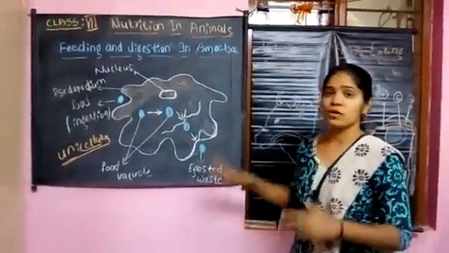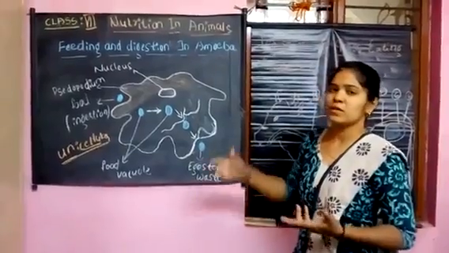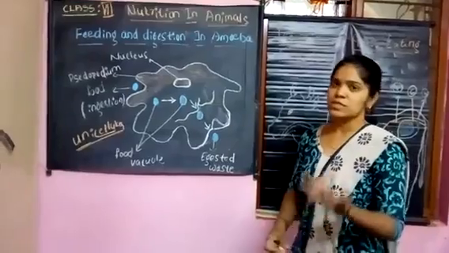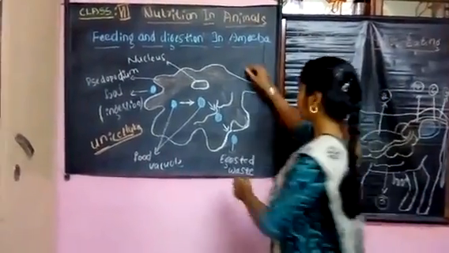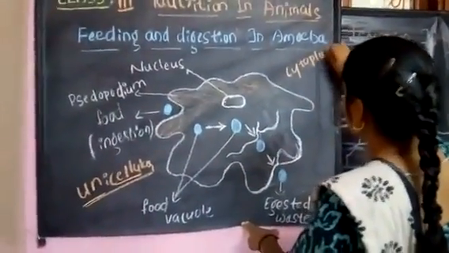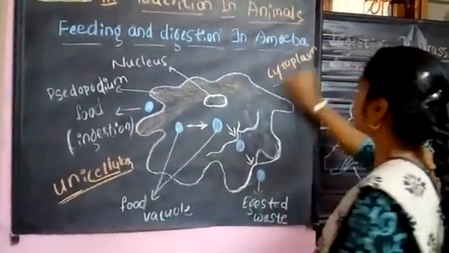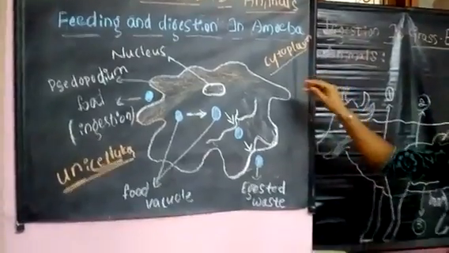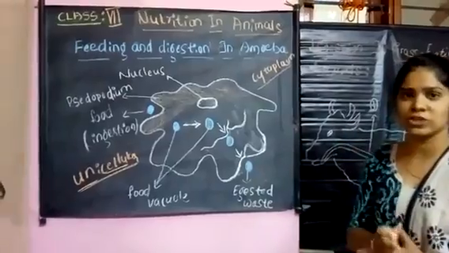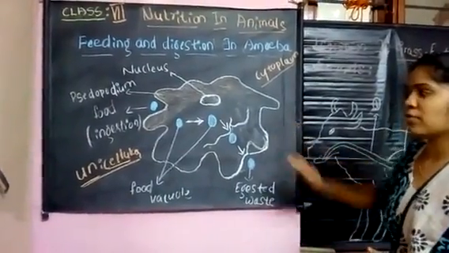It consists of a cell membrane and a bubble-like structure inside the cell membrane, that is called cytoplasm. You may know this about the structure of the amoeba. I am only glancing at that, but here the main thing is digestion. So in this amoeba, what happens?